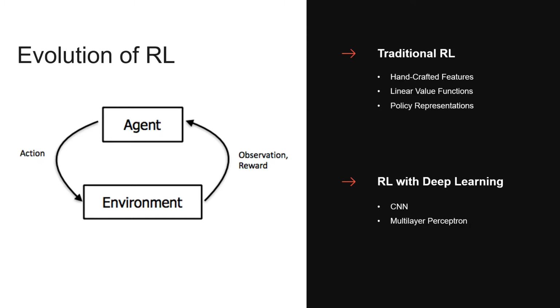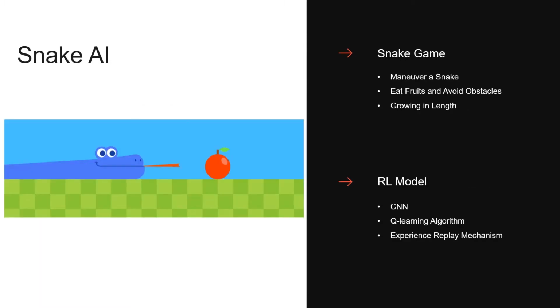However, recent development of deep learning has made it possible to extract compressed features from raw vision data. These methods utilize several network architectures like CNN and multilayer perceptron, also benefiting reinforcement learning with vision data. Our project built a reinforcement learning model with CNN to learn successful control policies from the video game Snake, which allows players to control a snake growing in length to eat the fruits and avoid obstacles.